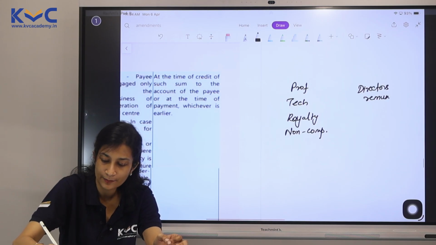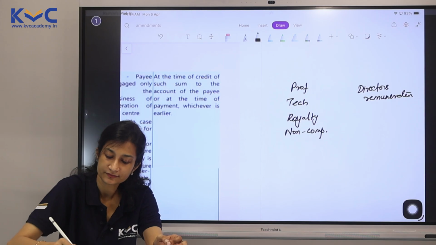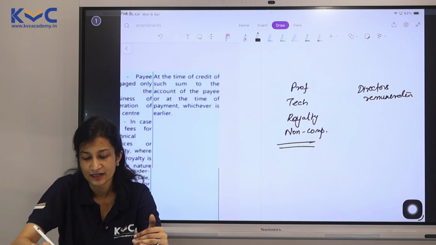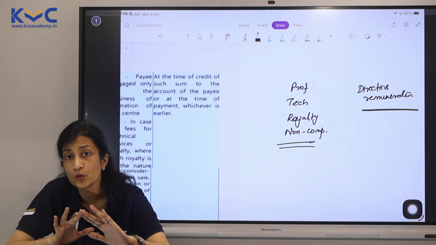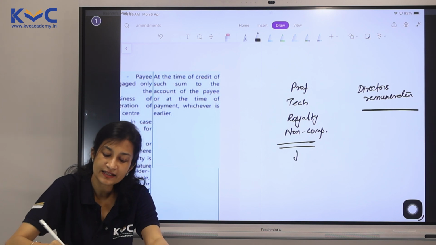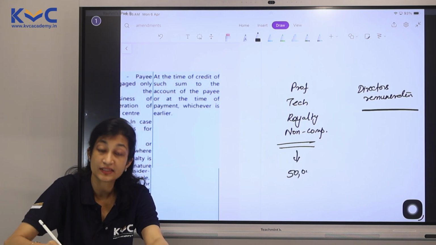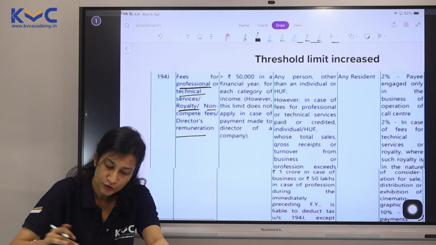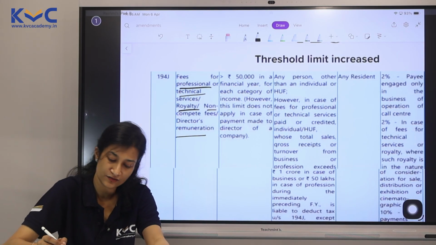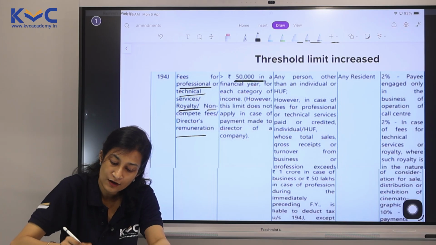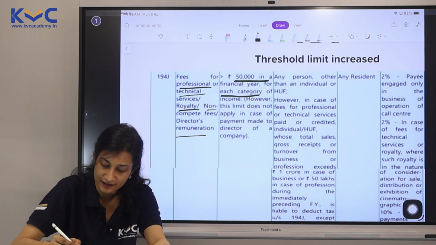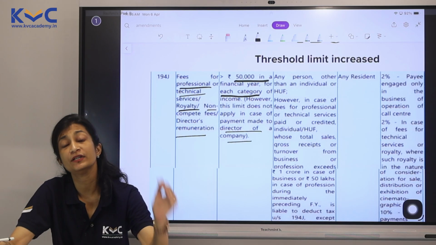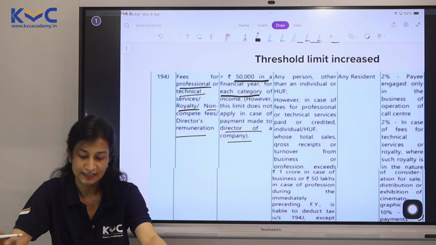Because here we are bothered about the threshold limit. For director's remuneration, there is no threshold limit. This limit has now become 50,000 individually. It was earlier also individually, even now it is individually. So 50,000 for each category, not applicable for director payment.